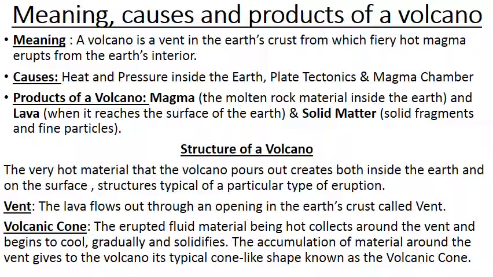The opening is usually like a circular pipe. There may be only one opening at the summit, but subsidiary vents are formed during repeated eruptions. Usually at the summit, on the top, there will be only one opening, but due to repeated eruptions, many vents may be formed in between. What is a vent? When lava flows out through an opening in a circular pipe shape, lava comes out and reaches the earth's surface. That path is known as the vent.